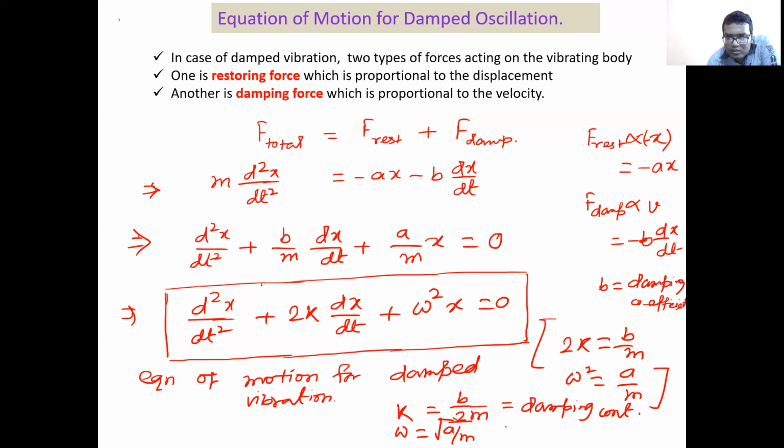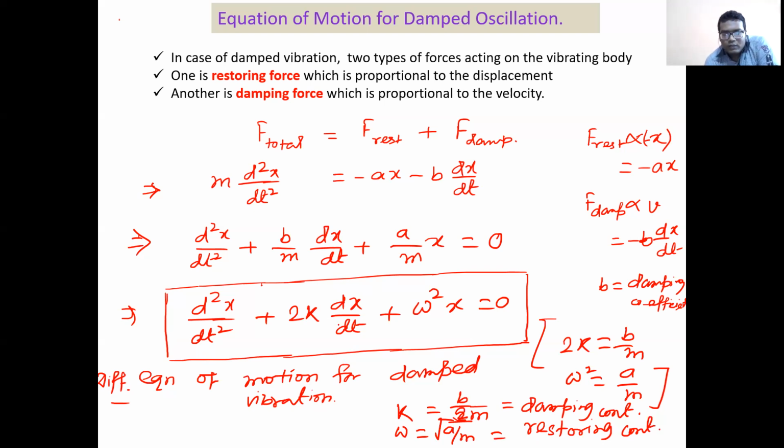Okay. So omega equals root over a/m. It is basically known as the restoring constant because it arises from the restoring force. A is the constant in the restoring force we have taken. That's why we take omega as the restoring constant. So this is known as the differential equation of motion for damped vibration.